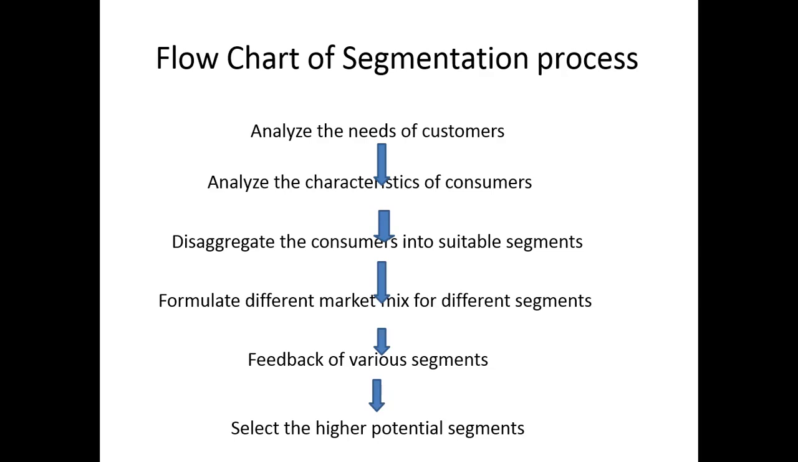Now, disaggregate the consumers into suitable segments. As per their characteristics, you can put the consumers into suitable segments. Now, formulate a different marketing mix for each segment. It is not possible, or not good, to use one kind of mix for each and every individual, because we are creating homogeneous groups, but those groups are heterogeneously separated from one another. So the marketing mix is also as per the consumers in that segment.